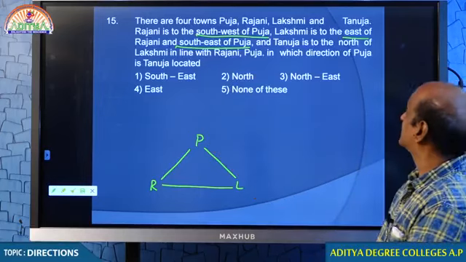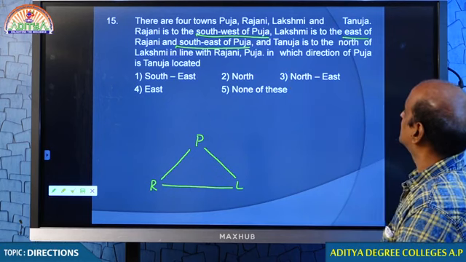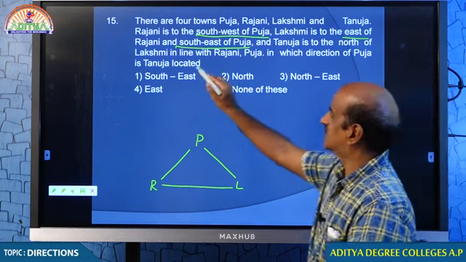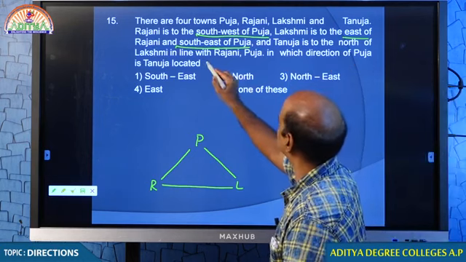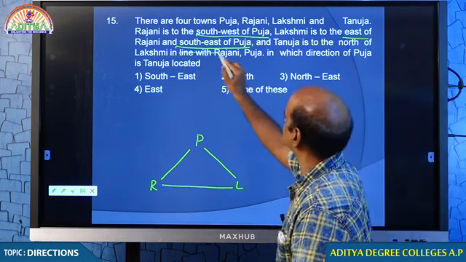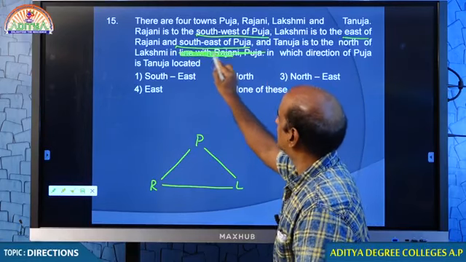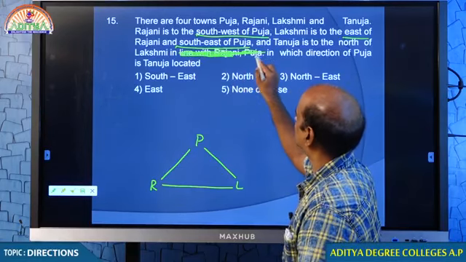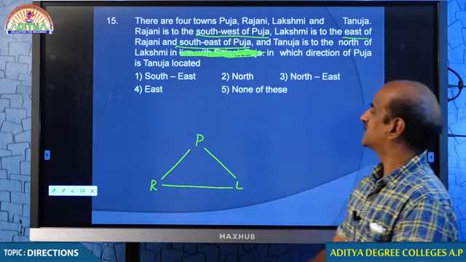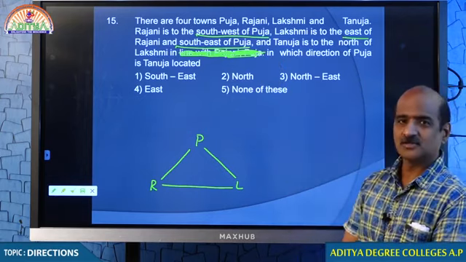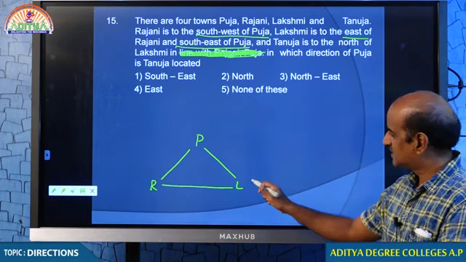Okay, next point. Come to Tanuja. Tanuja is north of Lakshmi. Let me suppose that this point is not given. Then where do you put Tanuja? North.